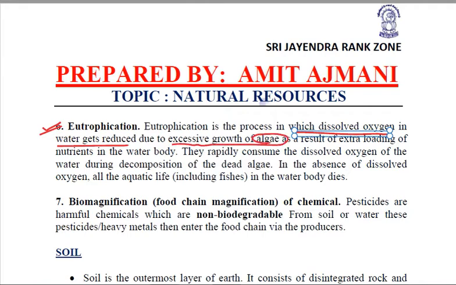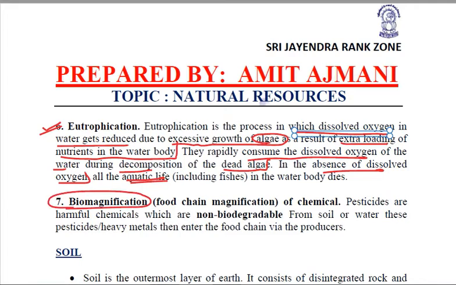This algae growth is due to the extra loading of nutrients in the water body, and the algae will consume the dissolved oxygen of the water during the decomposition of the dead algae. In the absence of dissolved oxygen, we can very well relate that the aquatic life is going to suffer and die. Clear?